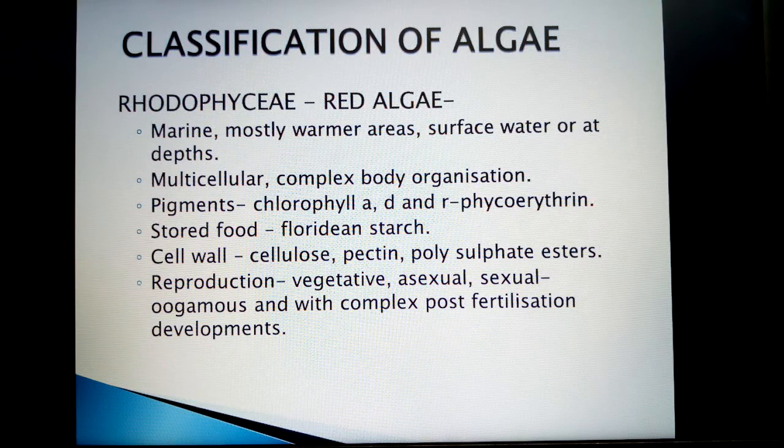Reproduction is vegetative, that is fragmentation. Asexual by non-motile spores, and sexual reproduction is of oogamous type and with complex